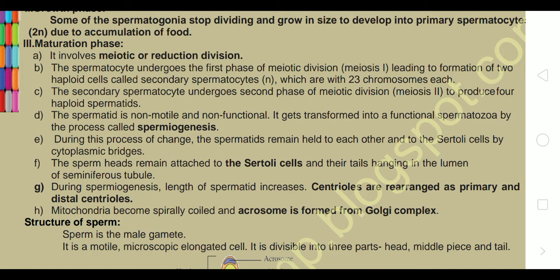During spermiogenesis, the length of the spermatid increases. Centrioles get separated and turned into proximal and distal centrioles. Mitochondria are also arranged, spirally coiled, and the acrosome is formed from the Golgi complex.